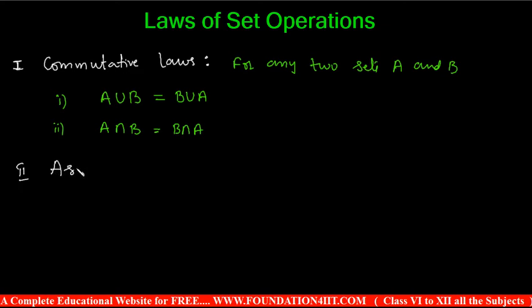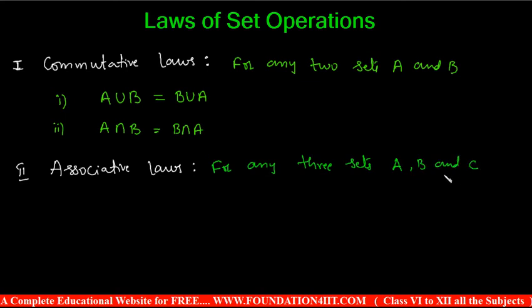Next, the associative law. In associative laws, let's take any three sets A, B, and C. If A, B, C are three sets, then union of sets is associative: A union B, union C, is equal to A union B union C. In the same way, the intersection of sets is associative.